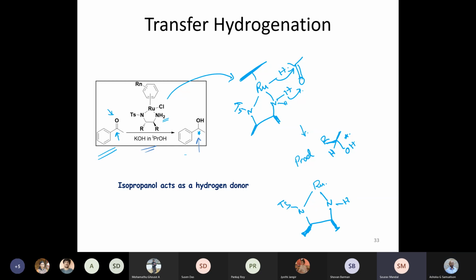Sir, in Wilkinson catalyst, if you use cobalt instead of rhodium, then the reaction will happen or not? No, if that was the case, then they would have used cobalt, because cobalt is 1,000 times cheaper than rhodium. In fact, even if you replace it with iridium, it doesn't work. That is what the book says.